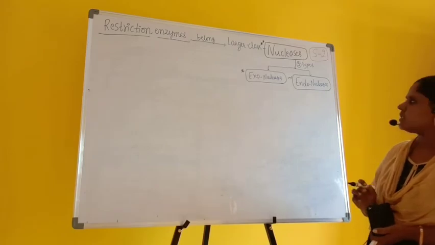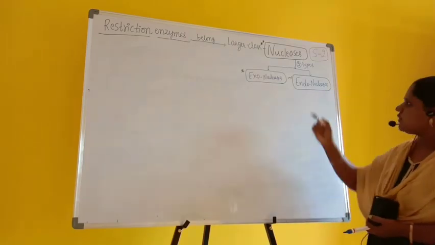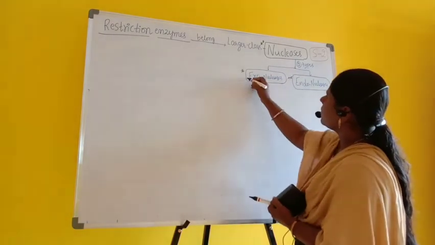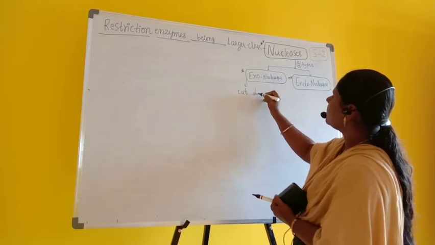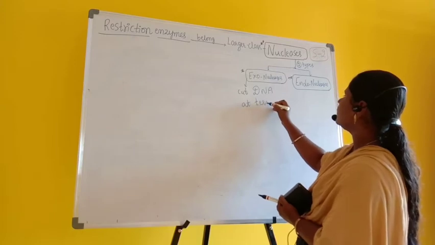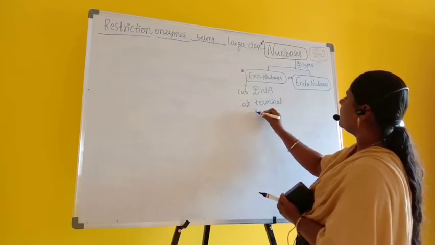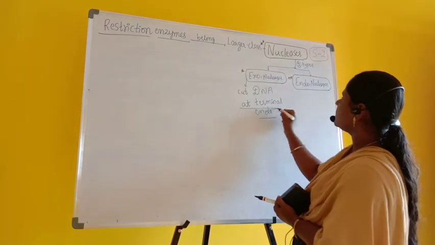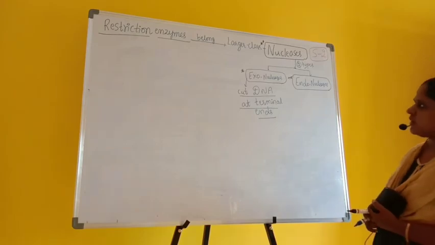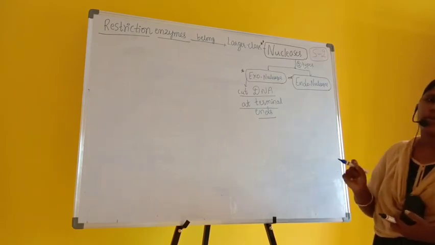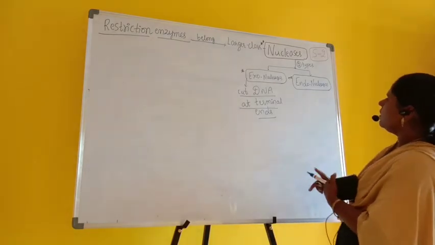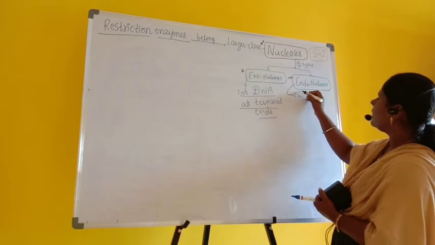Why do we differentiate them? Exonucleases cut the DNA exactly at the terminal ends. That's why they are called exonucleases.